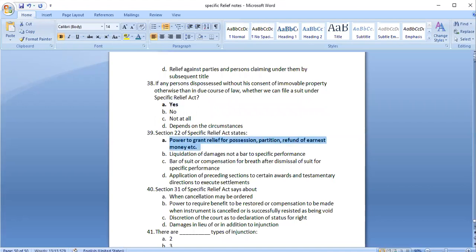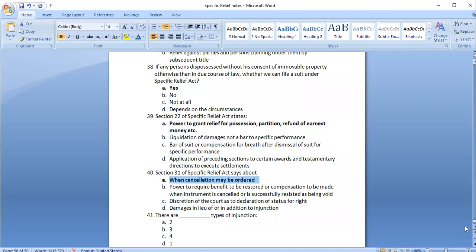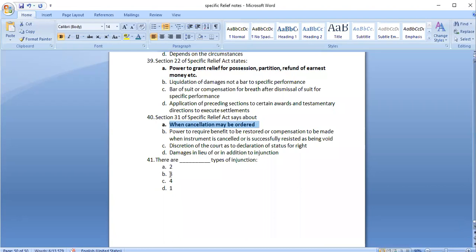When cancellation may be ordered. A. When cancellation may be ordered. The next one's 3. Yeah, there are 3 types of injunctions. Yeah, so these were all the questions that we had.